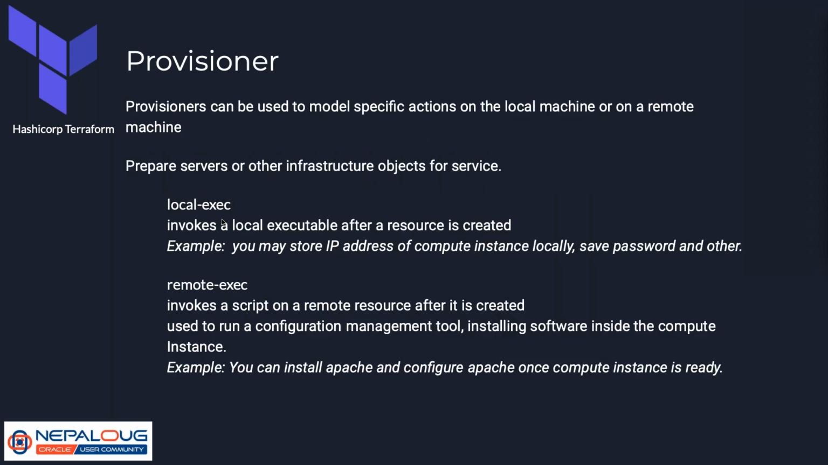Now we have a provisioner block. The one we discussed earlier is a provider block, and this is a provisioner block. A provisioner block defines the block of code that needs to be executed after the resource is provisioned. And there are two types of provisioner, local-exec and remote-exec. A provisioner can be used to model specific actions on the local machine or on a remote machine, to prepare a server or other infrastructure objects for service. So basically it makes a server ready to operate.